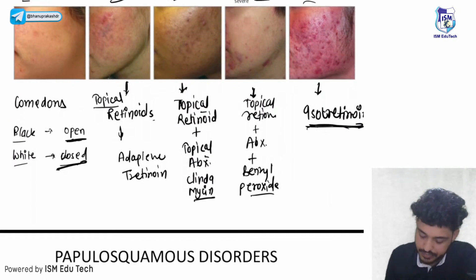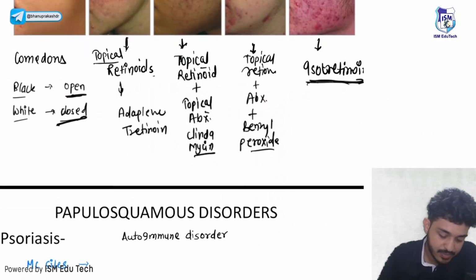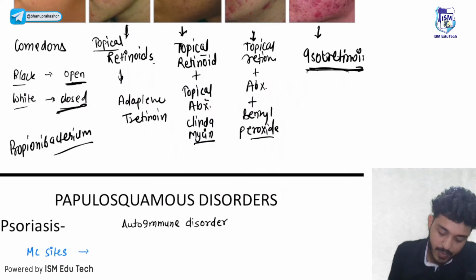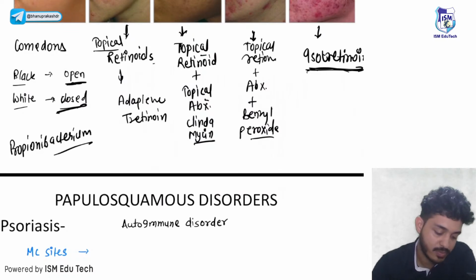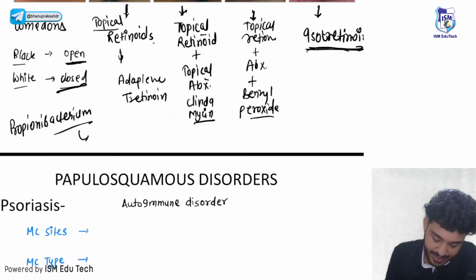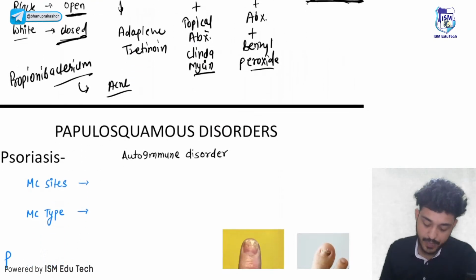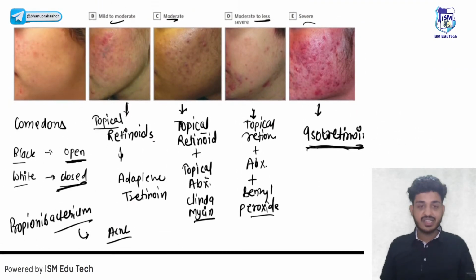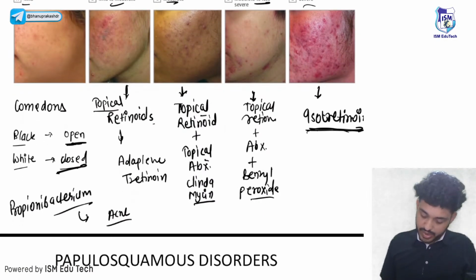The organism that is most commonly responsible for causing acne is Propionibacterium. Propionibacterium, that is also very important, that is causing acne. Okay, till now we are done with the appendages as well. Skin appendages are also clear.